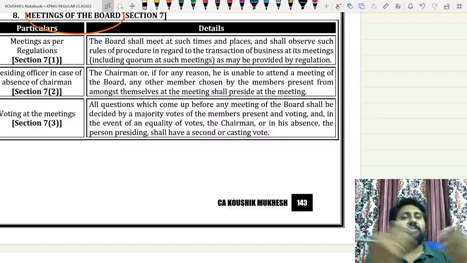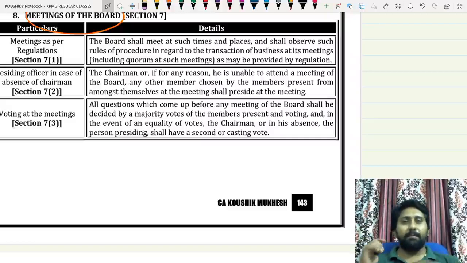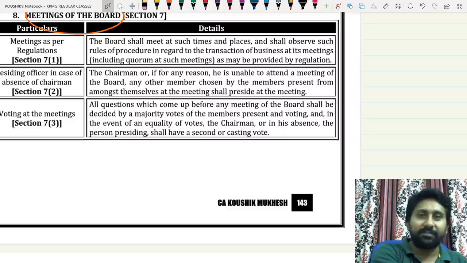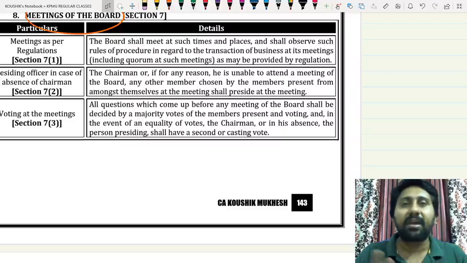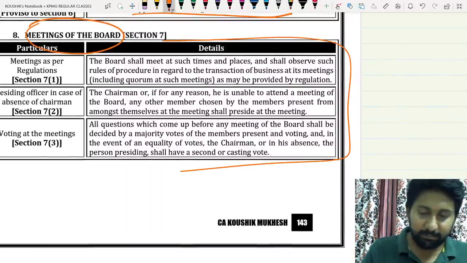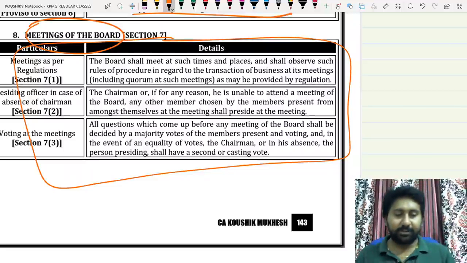When there is a clash in voting, for example, there are 8 members present at the meeting. How many? 8 members. 4 voted in favor, 4 voted against, along with the chairman. The chairman can also vote. 4 voted in favor, 4 voted against. In such a situation, what to do? The chairman will have a casting vote. If the chairman is not present, the presiding officer will be there, and that presiding member will have a casting vote. Casting vote means second vote. That's what is said in these 3. Make your observation.